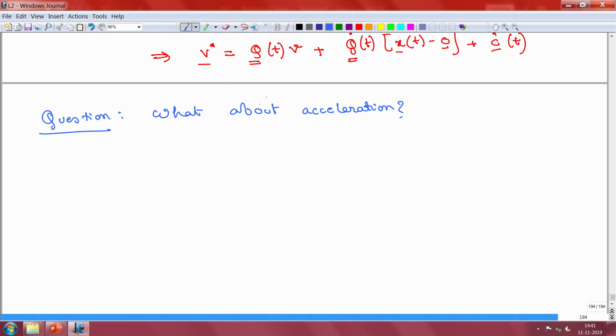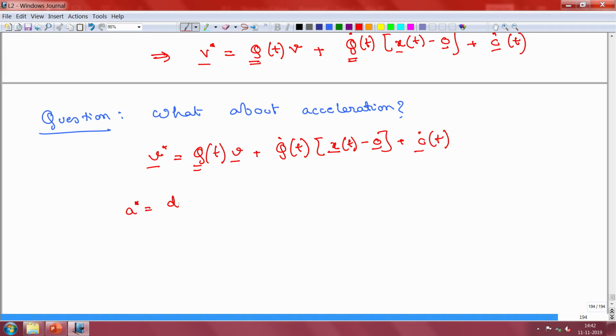We know that we have already written that expression, V star is equal to Q T V plus Q dot T. So, A star is now going to be the derivative of this, so we are going to have to take the derivative again. Let us see what we get.